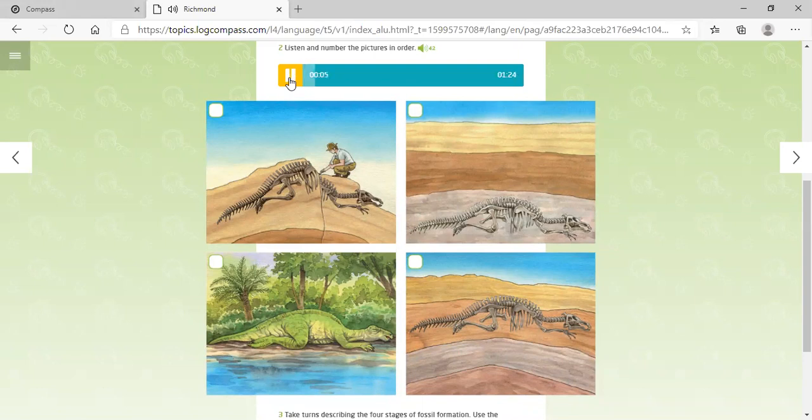So let's imagine the story of the dinosaur fossil we found in the rock. Millions of years ago, this dinosaur was walking along by a river when it died. Its body sank to the bottom of the river. Over time, layers of sediment built up around the dinosaur's body. The minerals in the sediment replaced the calcium in the dinosaur's bones and teeth. The skeleton became a petrified fossil. But how did this dinosaur's bones get from the bottom of the lake to the top of the rock?